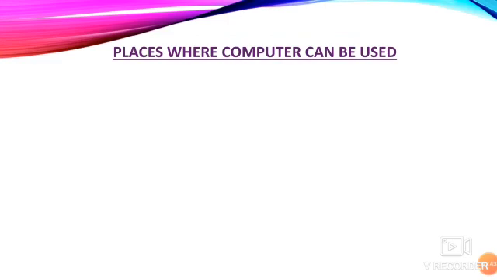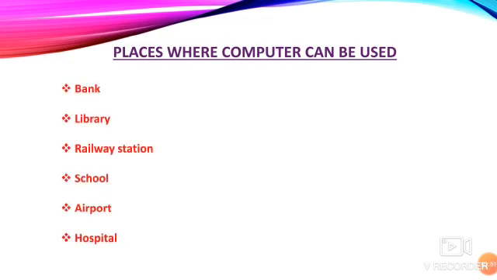Now we are going to learn in which places computers are used. Okay, so first we have a bank, library, railway station, school, airport, hospital. So these are all the places where a computer can be used. Okay, so we are going to briefly see how computers are helpful in these places.